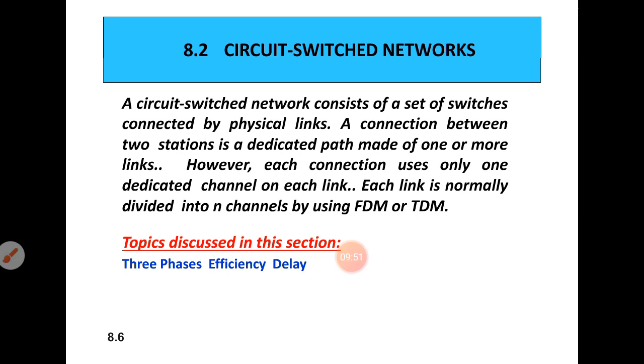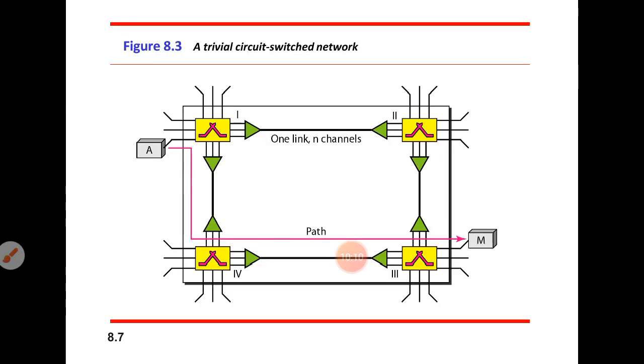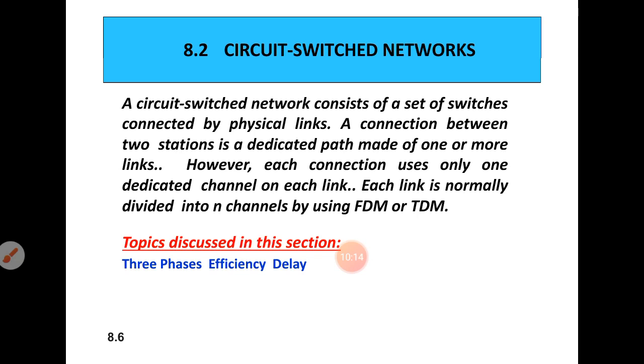Okay, so what is the definition? Each connection uses only one dedicated channel on each link, and each link is normally divided into channels by using frequency division multiplexing or time division multiplexing. Each link is divided into n number of channels.